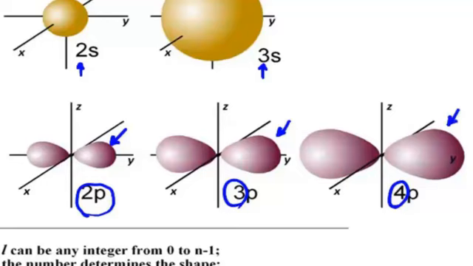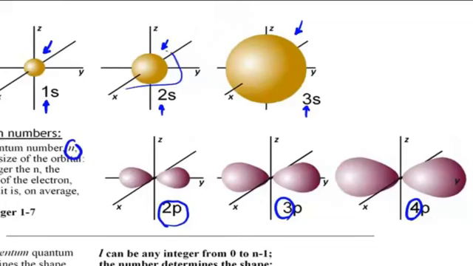So there's a direct relationship between how far away the electron is from the nucleus and the principal quantum number. And that is because the energy of the electron increases as the principal quantum number increases, and because the electron has more energy, on average it's going to be further from the nucleus and therefore occupy a space that is larger. And that larger space is shown here as the surface of the orbitals getting larger.